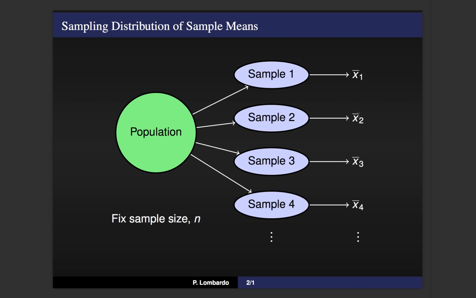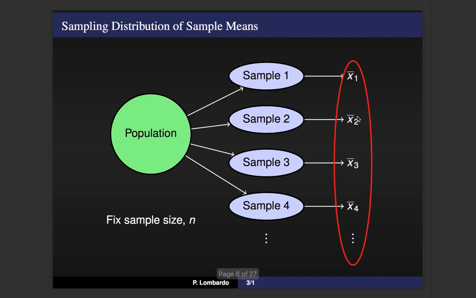And that leads to a sample mean. So we want to think about all of these different possible sample means as being randomly determined by the sampling process itself. Depending on which group we get, we'll get a sample mean associated to it. And since these are randomly determined, we want to treat them as a random variable.